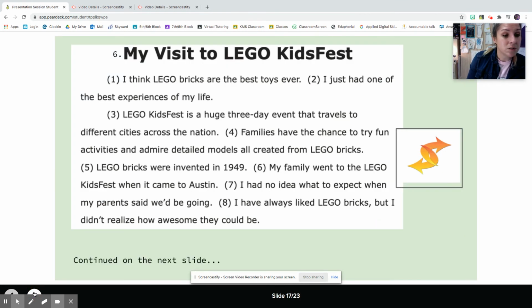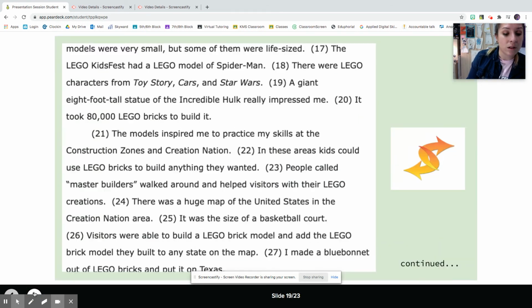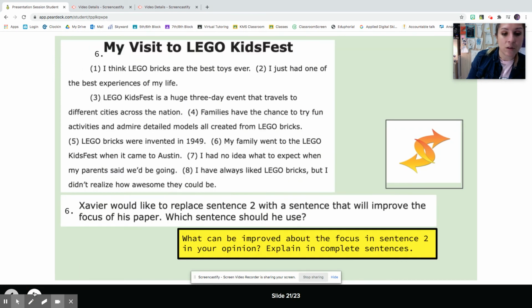On yours, you're going to read the entire passage of My Visit to Lego Kids Fest, which is an example we used earlier. Read the whole thing to get clarity and understand, and then it's going to ask you specifically, Xavier would like to replace sentence 2 with a sentence that will improve the focus of his paper. Which sentence should he use? So what can be improved about the focus in sentence 2 in your opinion, and answer in complete sentences? Here's sentence 2: I just had one of the best experiences in my life. Somehow that is unclear. So as you're reading through this whole passage, see how that sentence 2 can be improved so that it makes more sense.